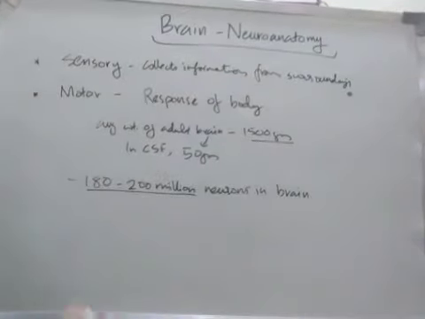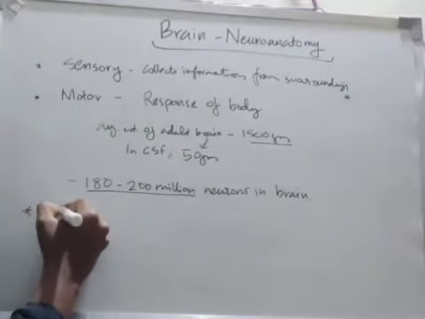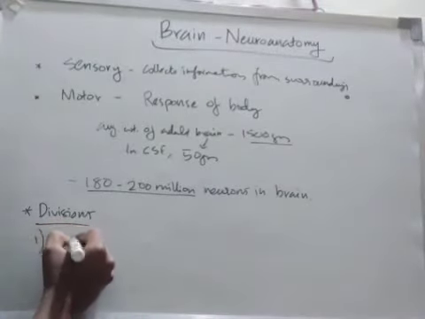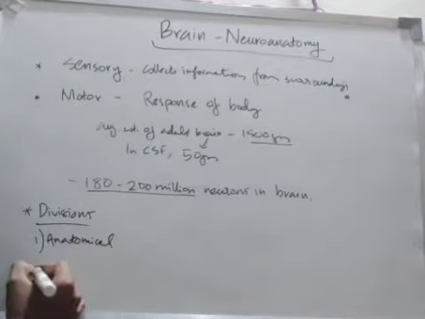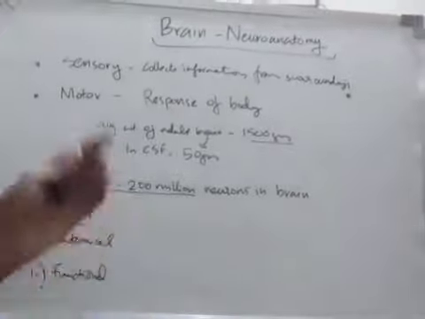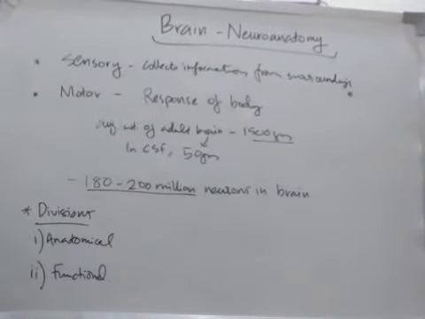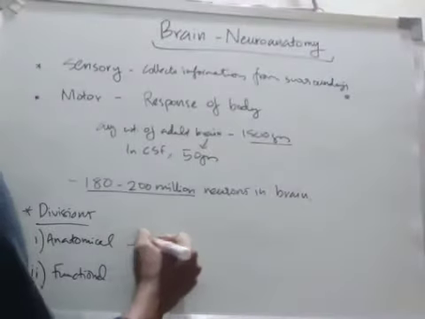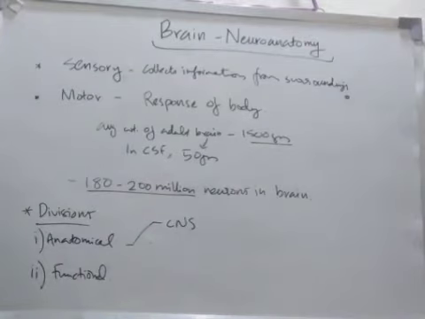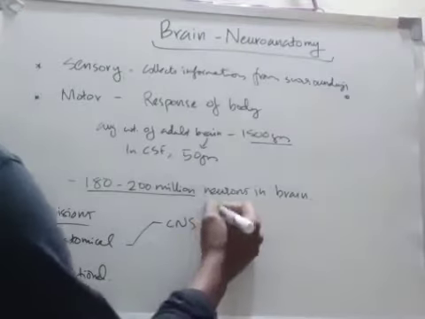In the anatomical division, it is divided into the central nervous system, which comprises the brain and spinal cord.